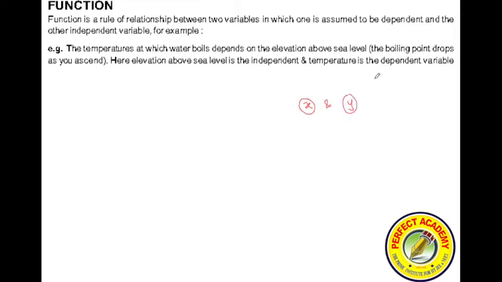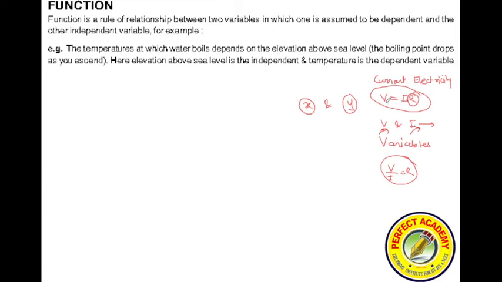Like last year, you learnt a unit called current electricity, right? In current electricity, you learnt Ohm's law as V is equal to IR. In Ohm's law, V and I were known as variables. Why were they known as variables? Because when the value of voltage changes, the value of the other changes. So both the values are changing, but this R used to be constant because V by I was equal to R.